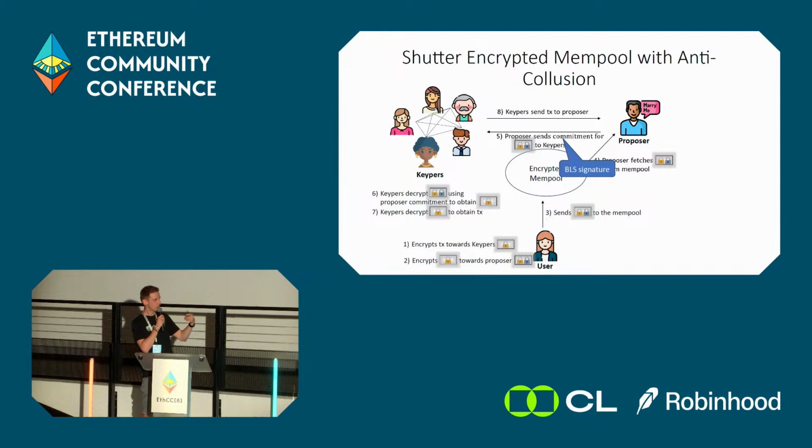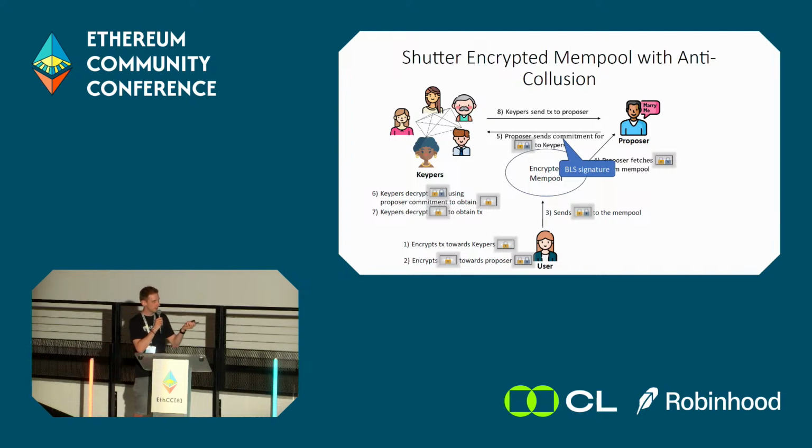So they use the proposer commitment to take off the first layer of encryption, to remove it from this doubly encrypted transaction and obtain the single encrypted transaction. And the single encrypted transaction, the keepers can now decrypt with their own secret key. And then they send back the plaintext transaction to the proposer.